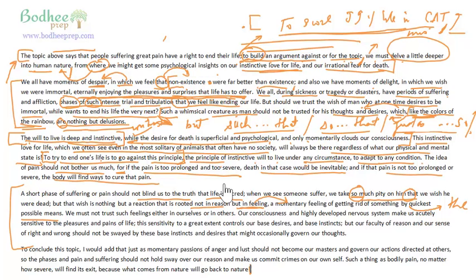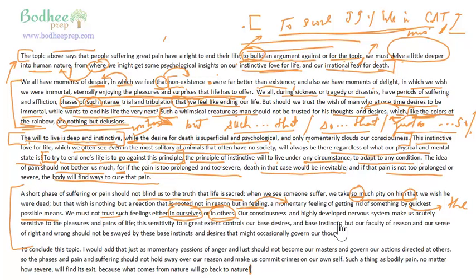We must not trust such feelings, either in ourselves or in others. Parallel construction. Either X. What is X? In ourselves. What is Y? In others. Understand, good writing is all about unconsciously applying the principles of good writing. We must not trust such feelings either in ourselves or in others.